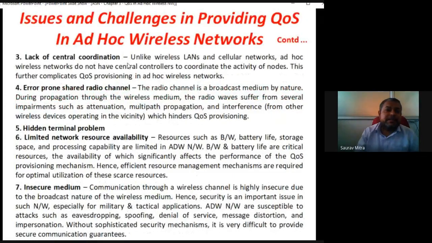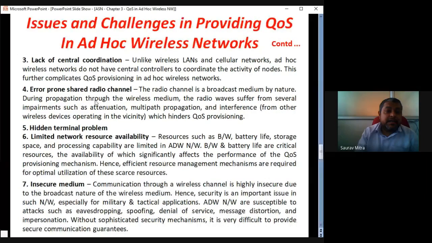So we have talked about it in the first lecture that this is a network without any kind of principal or without any central base station in it. So there also all the nodes in a distributed fashion talk to each other, and they maintain the data flow and the network connectivity. At certain times, as there is no central coordination, decision making might become an issue, and that might affect the quality of service.